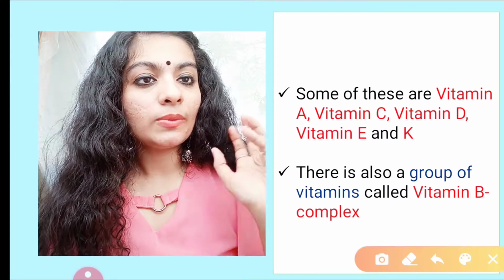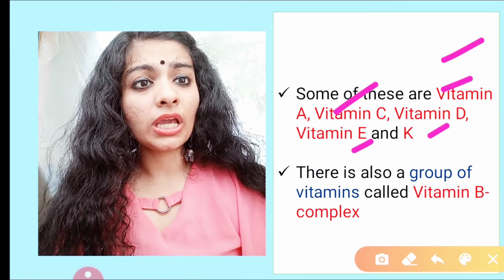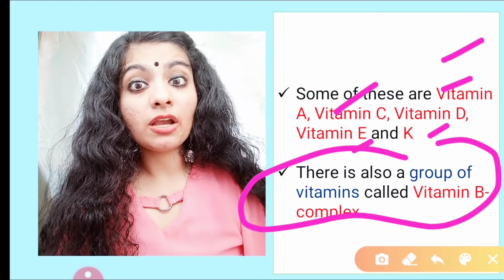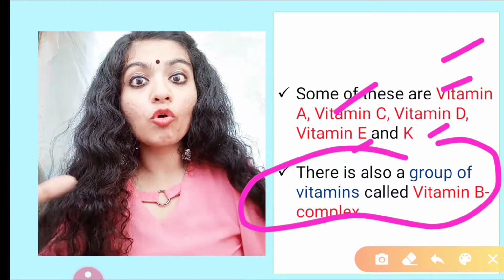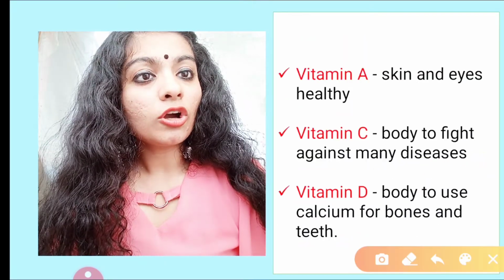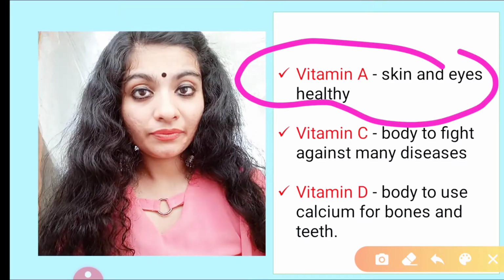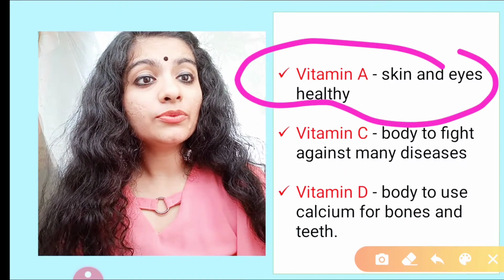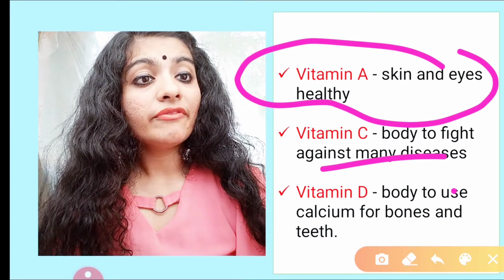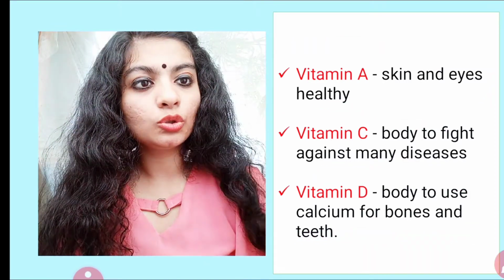Now talking about the vitamins, some vitamins include vitamin A, C, D, E, K. There is also a group of vitamins called vitamin B complex. Why complex? Because it is a group of vitamins, not just one or two, so complex. Now talking about vitamin A, why is it important? Because it makes the skin and eyes healthy. Why vitamin C? It helps to fight against many diseases, especially gum related diseases. Vitamin D is important for calcium when it comes to bones and tooth.